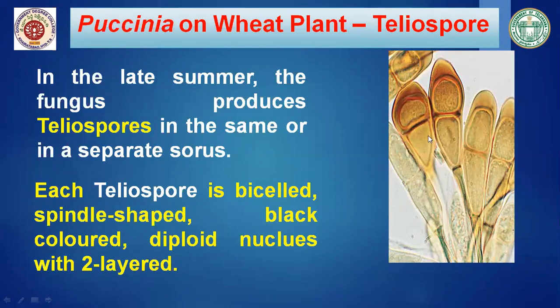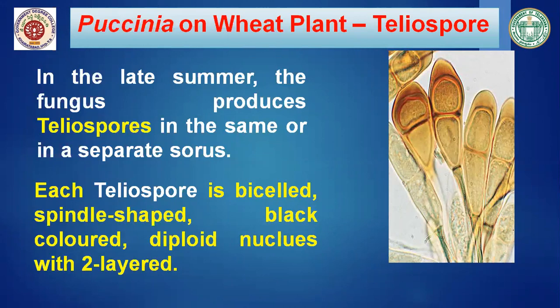It is two celled, and spindle shaped, and the two nuclei here fuse together and form a diploid nucleus. So there you have seen the binucleate, heterokaryotic condition, but here it is not a heterokaryotic condition. Here you will see a diploid nucleus, means the two genetically different nuclei fuse together and form a diploid nucleus.